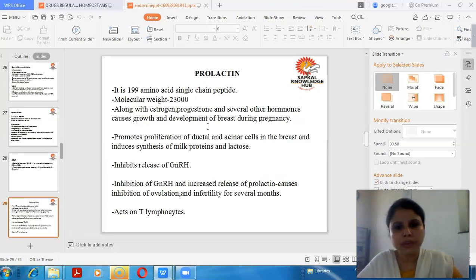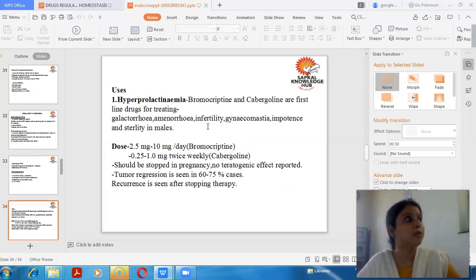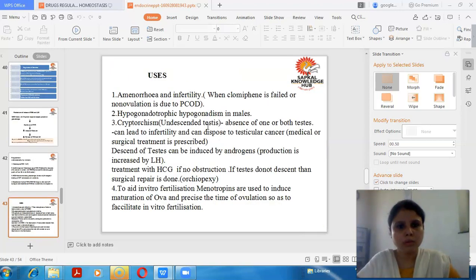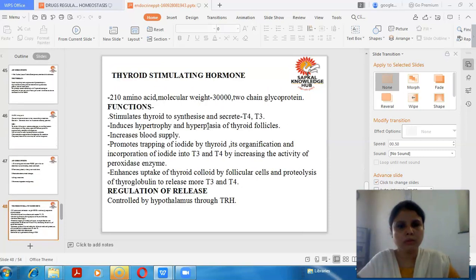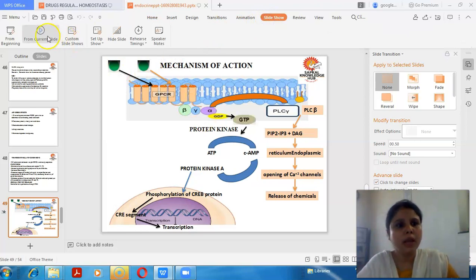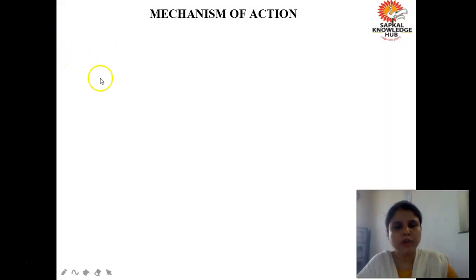See, this all we have read in the thyroid and antithyroid chapter. Okay, so see, this is called as the G protein coupled receptor. As you can see here, I'll try to explain you once again how the increase in the cyclic AMP is responsible for the increase in the level of calcium. Okay, just now I told you that the calcium sensing receptors are the G protein coupled receptors. So just have a look.